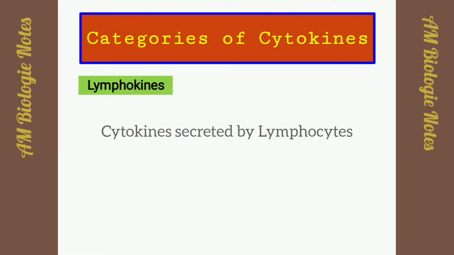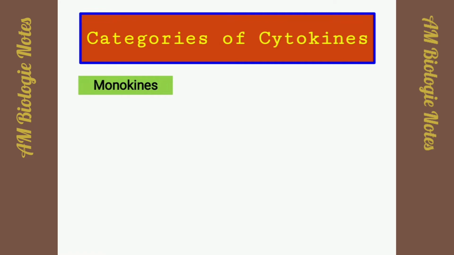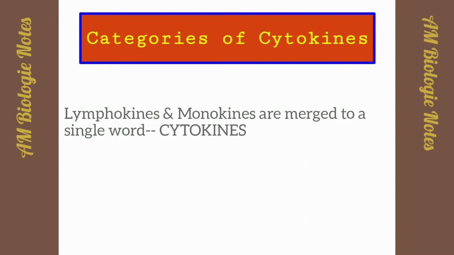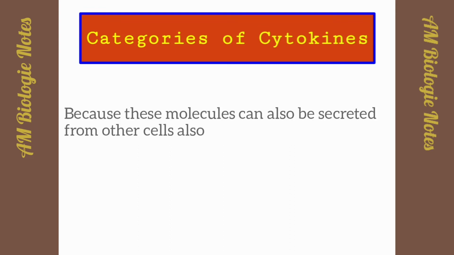Lymphokines. Those cytokines secreted by lymphocytes are known as lymphokines. Monokines. Those cytokines secreted by monocytes and macrophages are known as monokines. But nowadays, these two terms have been merged into a single word, cytokines, because the secretion of these molecules is not limited to lymphocytes and monocytes. They can be secreted from some other cells also. So, we will use the term cytokines only, not lymphokines or monokines.